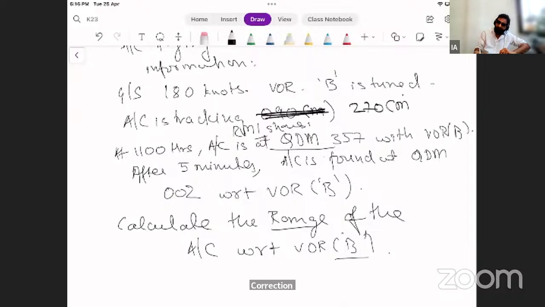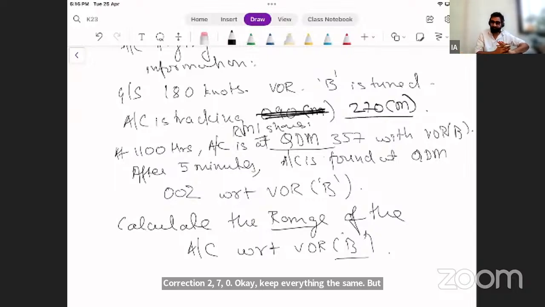Okay? Keep everything the same. So instead of east, the aircraft is going west. Consider 0 wind, so heading and tracking will be the same. At 1100, you are at 357 QDM. Okay? And at 1105, you are at 002 QDM. Find out the range.